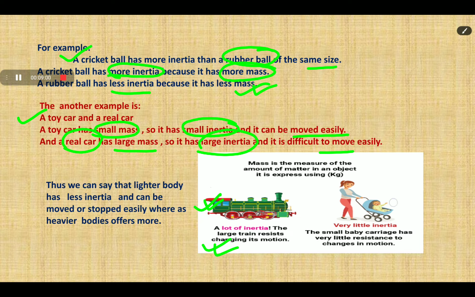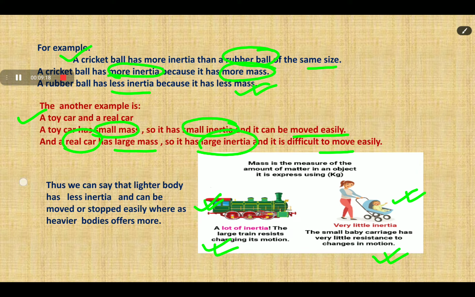In the next image, there is a small baby carriage, and here the inertia is less, so it has very little resistance to changes in its motion. So in this way we can understand inertia.